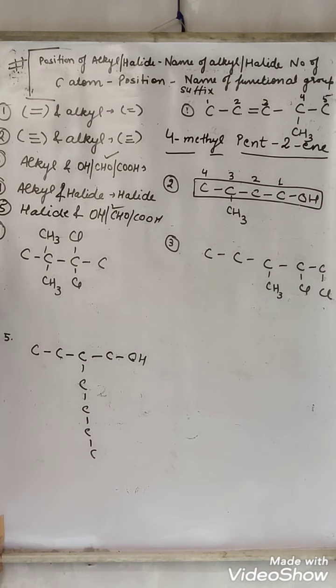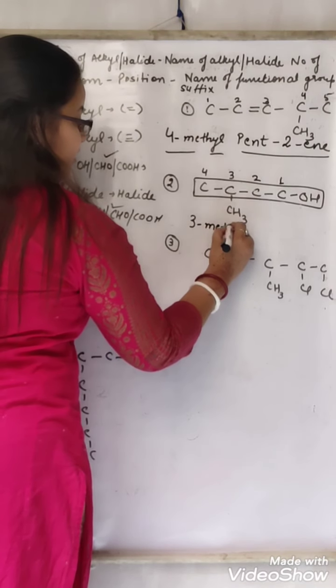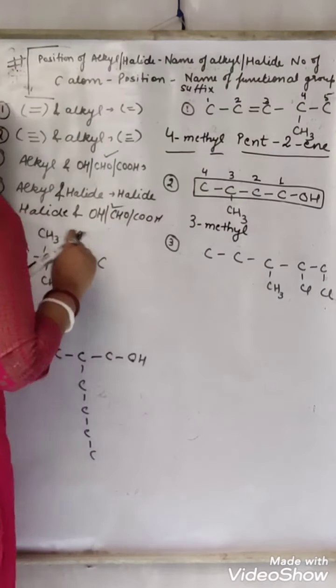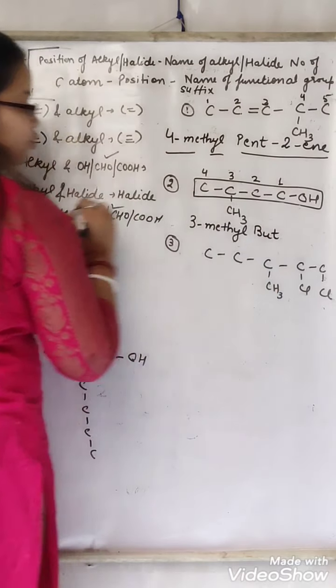At the third position alkyl is present. Firstly we have to write the position of alkyl, that is 3. What is the name of the alkyl? Methyl. Right? Now the number of carbon atoms. How many carbon atoms? 4. For 4 we use but.